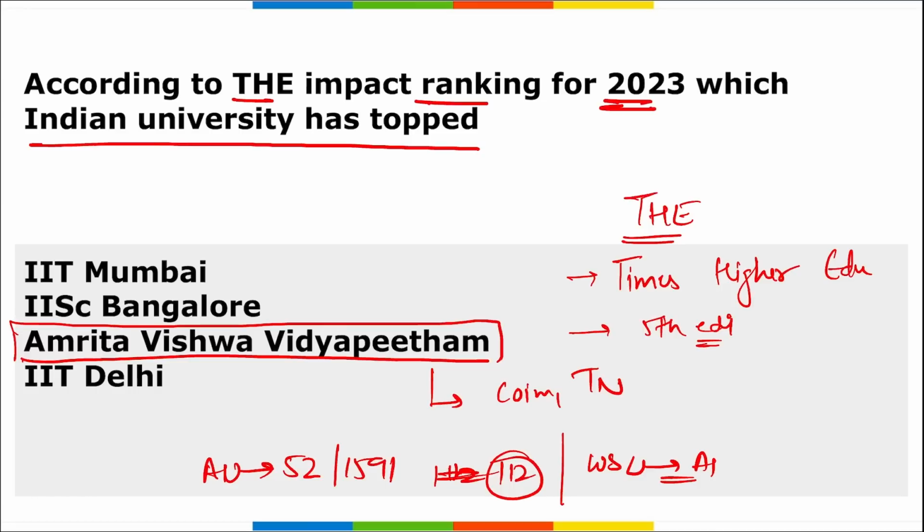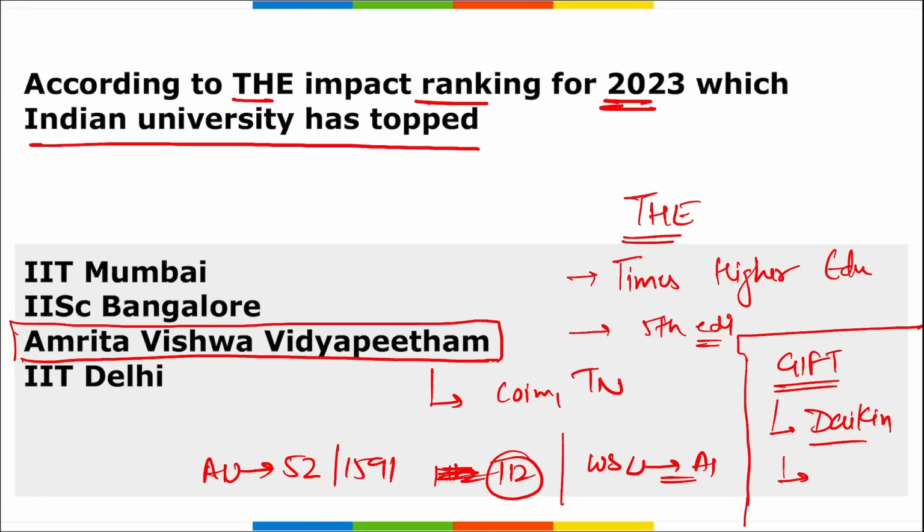This is your Amrita Vishwa Peetham University. Then next question, if I ask you, tell me which is the first foreign university that is setting up their campus in GIFT City, that is in Gujarat, Gandhinagar. Correct. So the first foreign university that is setting up their campus here in GIFT City is your Deccan University.